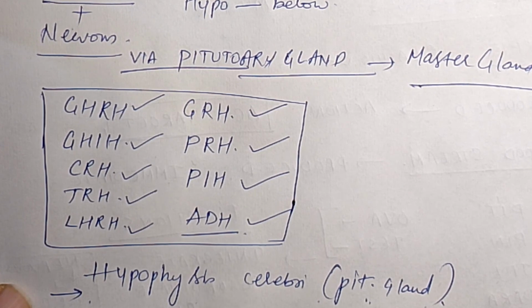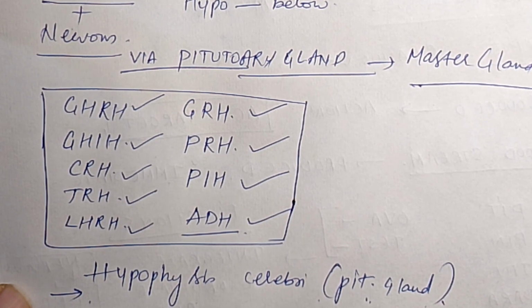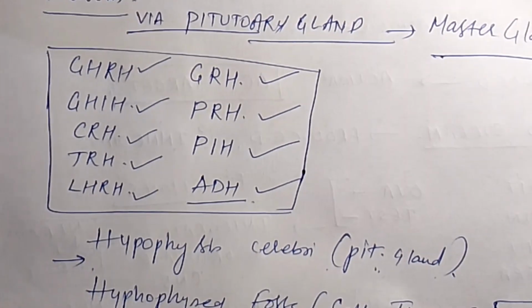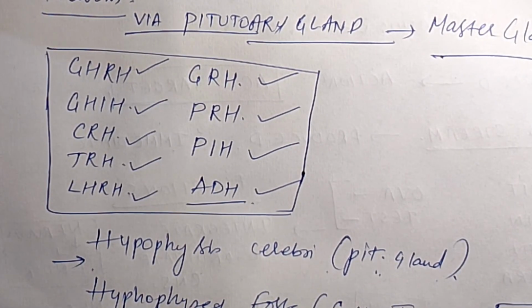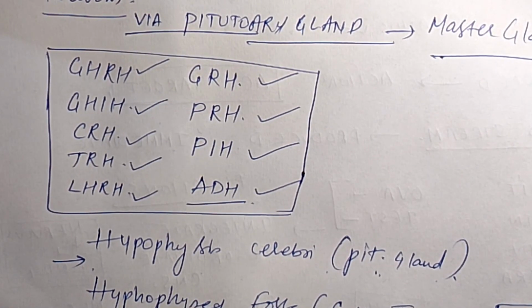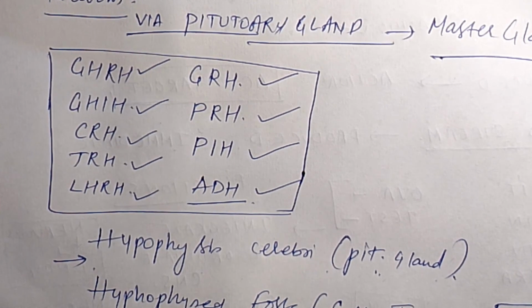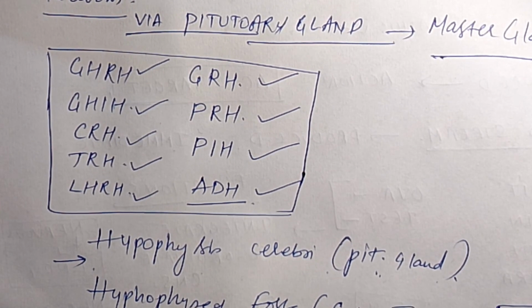And we can see optic chiasma. Optic chiasma is nothing but the overlapping of the optic fibers. We can see optic chiasma in the diagram. I will show you. Optic chiasma is nothing but the optic fibers joining at a point, and this will be forming one of the borders of the pituitary gland.